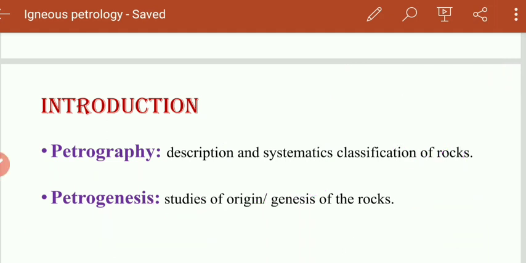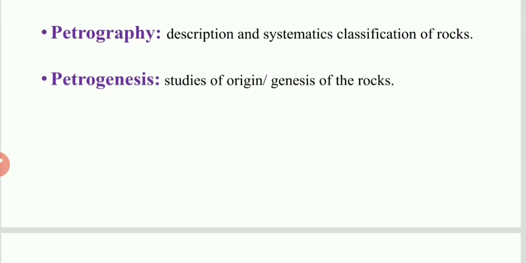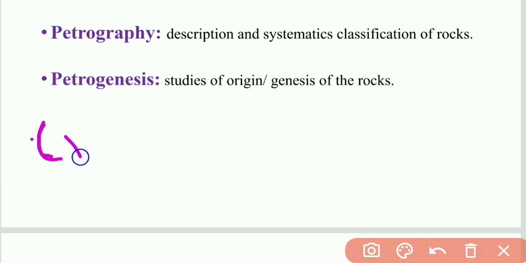Okay, so these two are the main terminology used in igneous petrology. Also we have studied the different types of minerals, right? In different types of minerals we have studied the different texture or form. I will explain the crystallization.